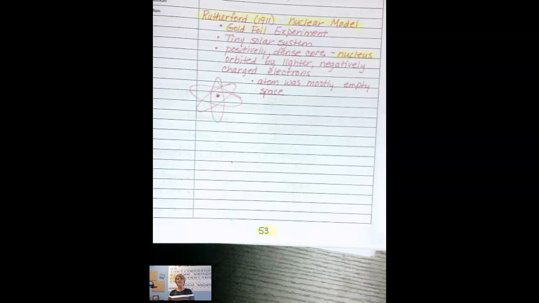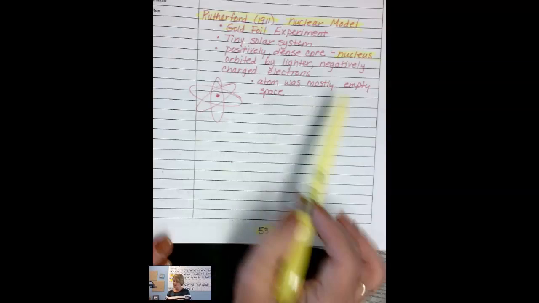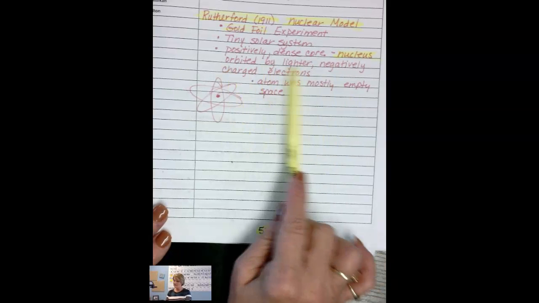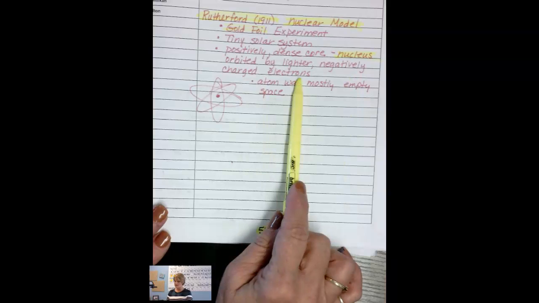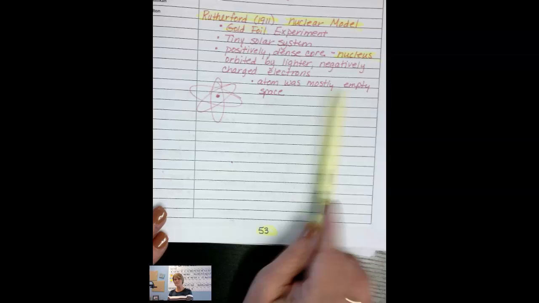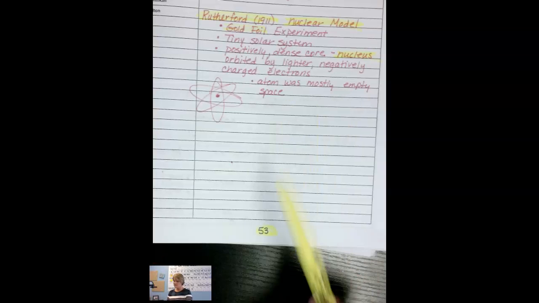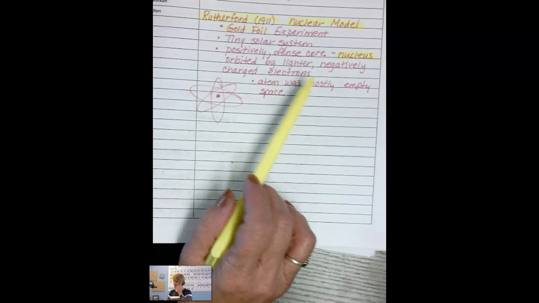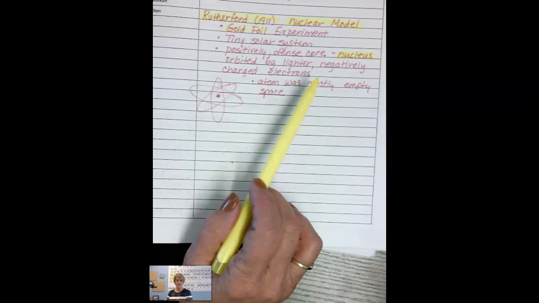Okay. And then he also said, well, there's got to be a lot of empty space around it. And we already knew about the electrons. So he says that nucleus is being orbited by lighter, negatively charged electrons. Okay. And he also was able to conclude that the atom was mostly empty space. So we kind of call his like a solar system. That's why it's called the nuclear model also, because he found the nucleus.